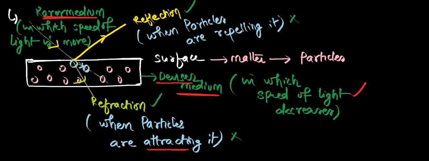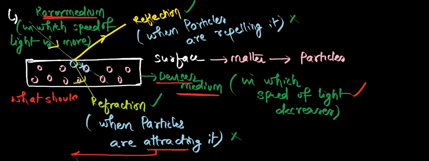Just imagine, you are coming to me, and suddenly I pull your hand, so what happens to your speed? It increases. You are coming normally, but I suddenly pull your hand, so the speed increases. So according to Newton, refraction is taking place due to attraction of the particles. If you apply this point, what should happen actually?